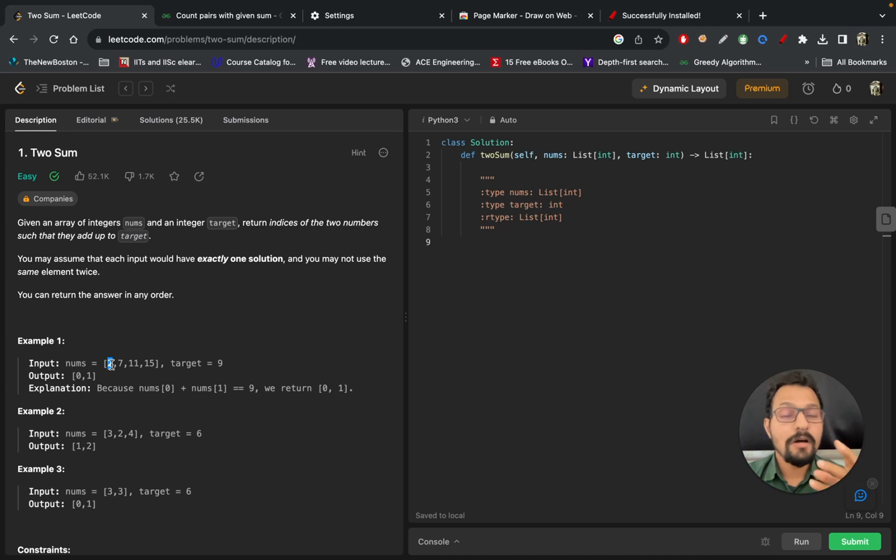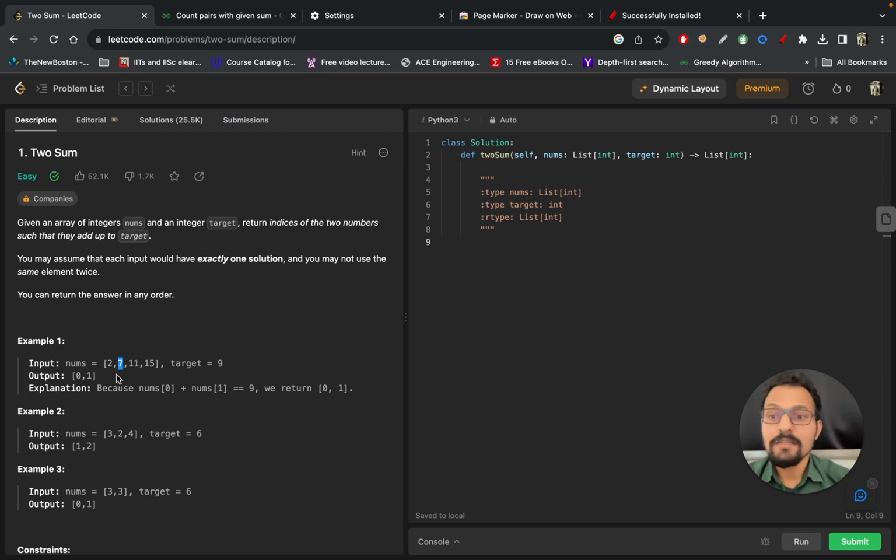So now, how to find 7 from this list? There is one very brute force, very naive approach, which is to iterate the entire array and find 7. For example, if you have 2, you know you want to find 7. How? You will do 9 minus 2 and you will see 7. So you will search for that 7 in the entire list,